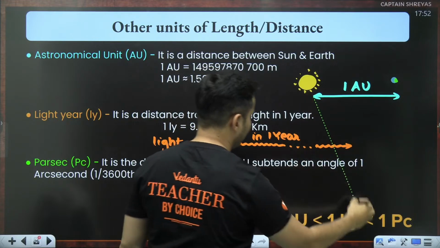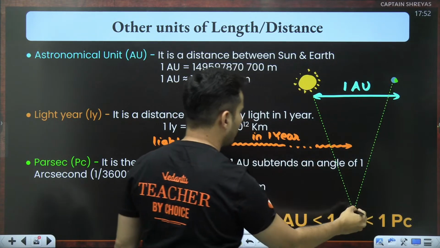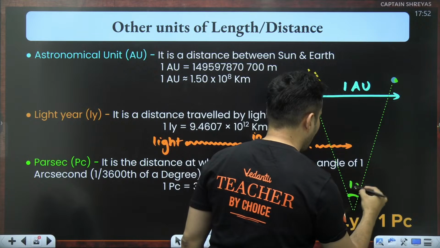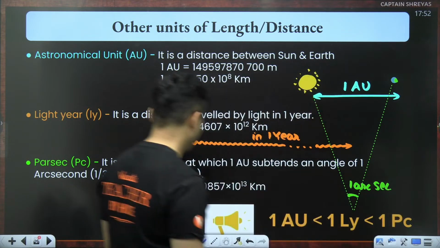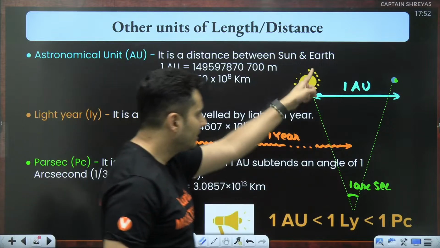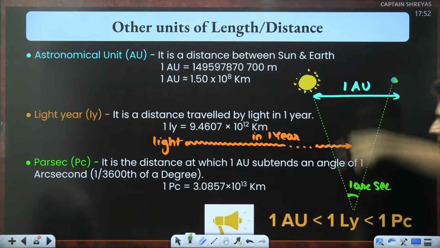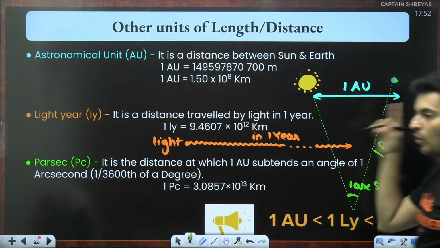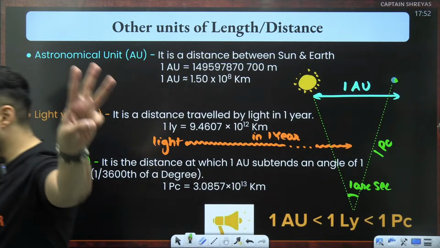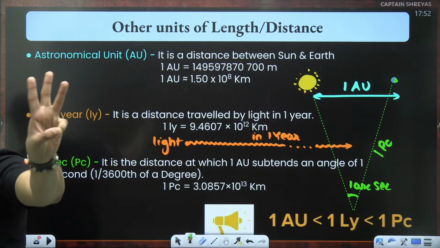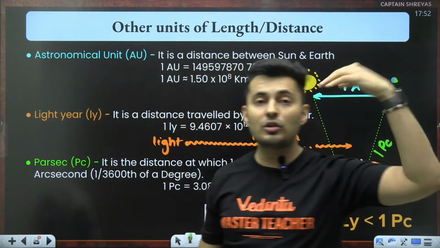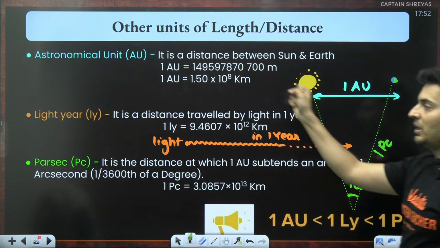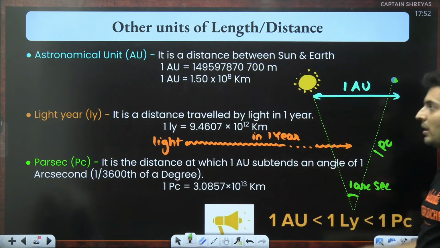So let's say that happens over here. I'm giving some random point, but just to make you visualize. If it happens over here, which is 1 arc second, then this distance which you are seeing is called 1 parsec. Have you now understood the difference between these three units? Maybe in your school or college or coaching, this was not taught, or taught by just highlighting the definition. But I hope now it is conceptually entering your head.